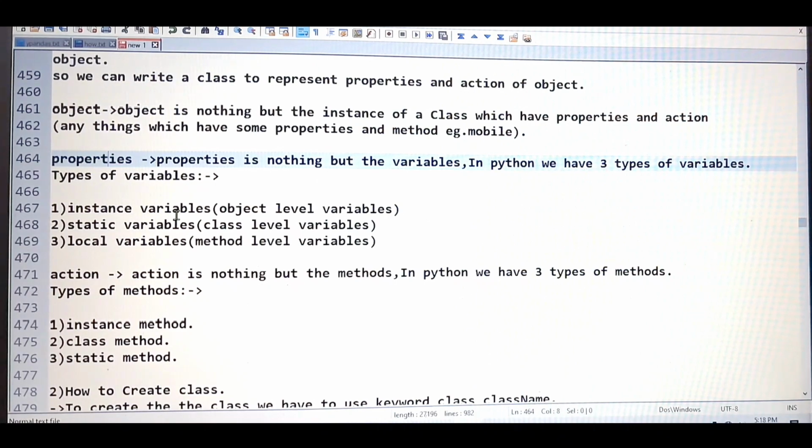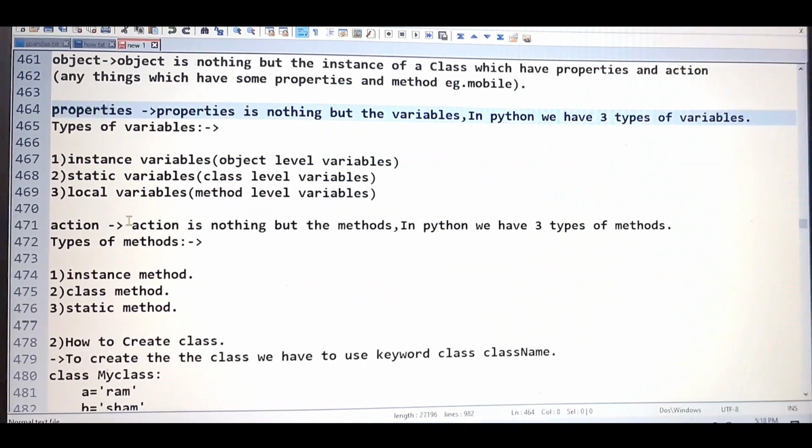And in Python, we have three types of variables. What are the three types? Instance variable, static variable, local variable. And we have some alternative names for them. For example, instance variable is also known as object level variable, static variable as class level variable, and local variable as method level variable.